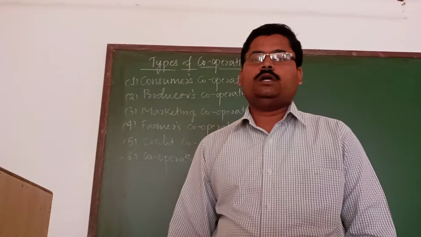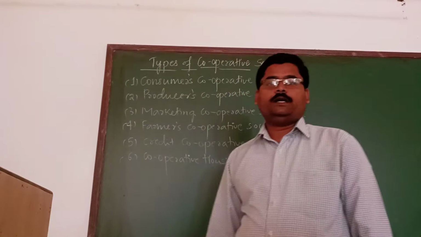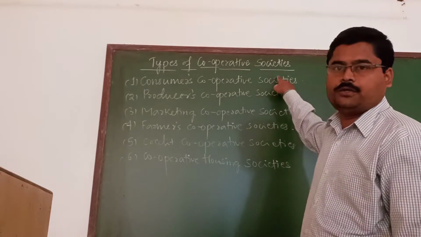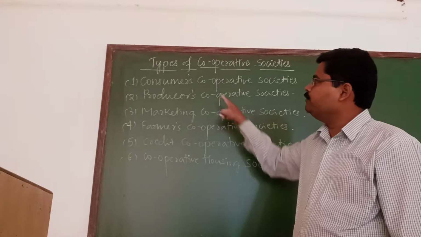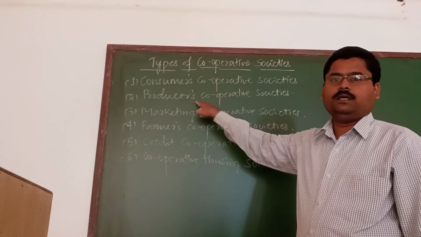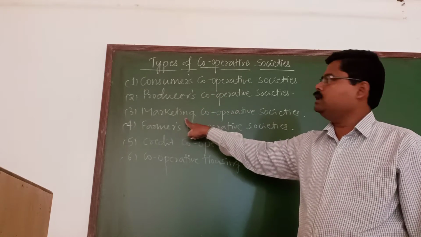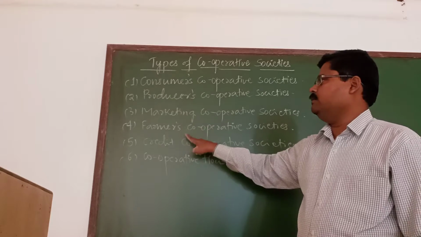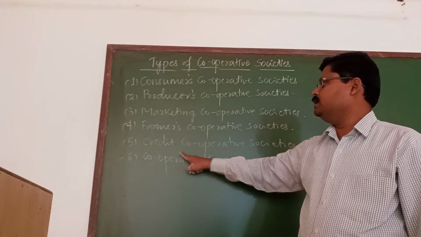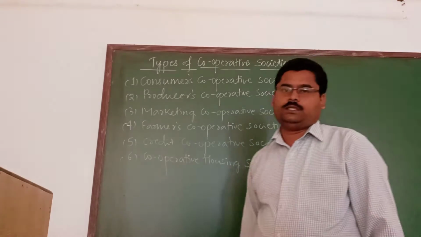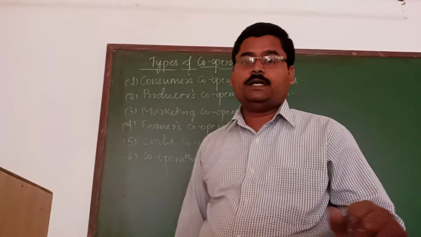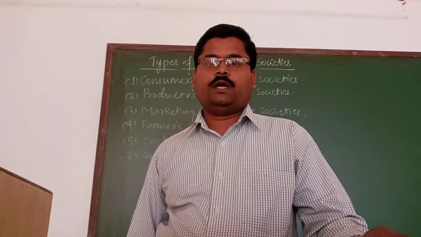Hello students, now let me discuss the different types of cooperative societies. The different types of cooperative societies are consumers cooperative society, producers cooperative society, marketing cooperative society, farmers cooperative society, credit cooperative society and cooperative housing society. So these are the different types of cooperative societies that we can find.